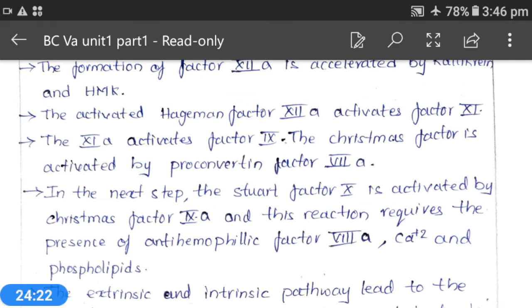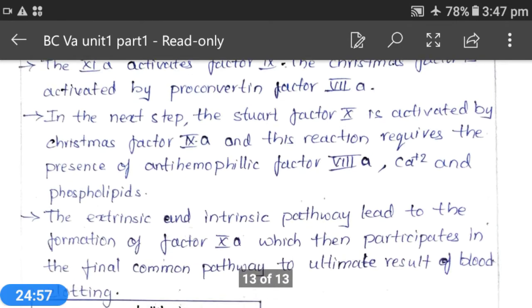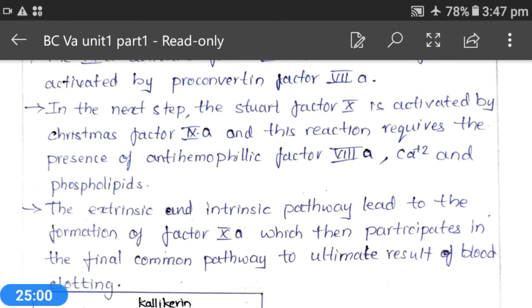Now here in the common pathway, what happens? Factor 5 is converted into factor 5A, which along with factor 10A helps in the formation of thrombin from prothrombin. That means prothrombin, that is factor 2, is converted into factor 2A with the help of factor 10A and factor 5A, and this thrombin will activate fibrinogen, that is factor 1, to form fibrin.